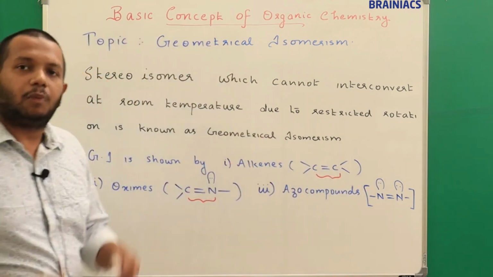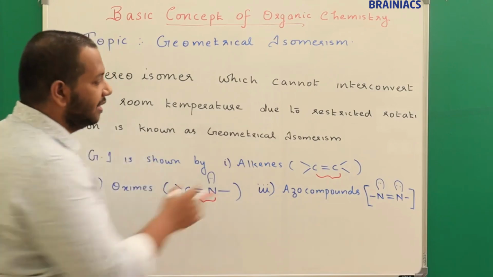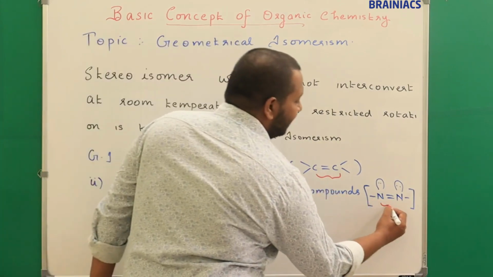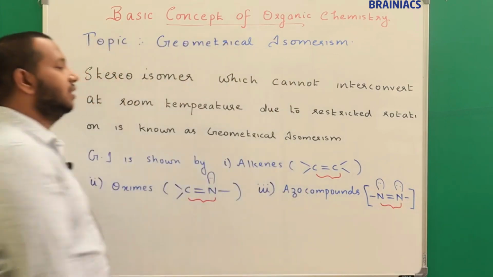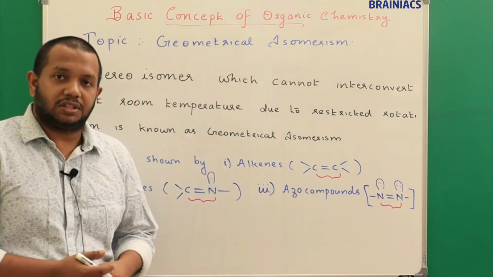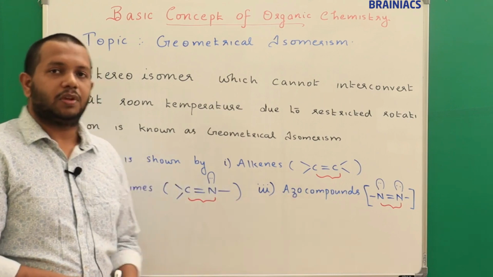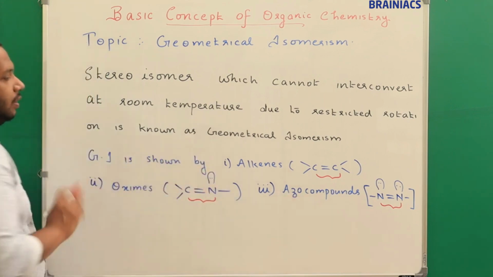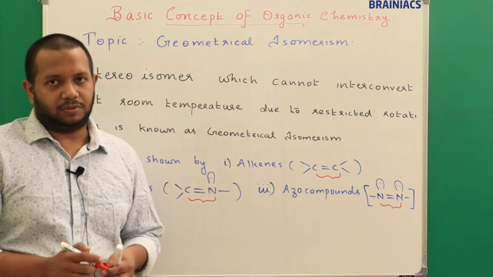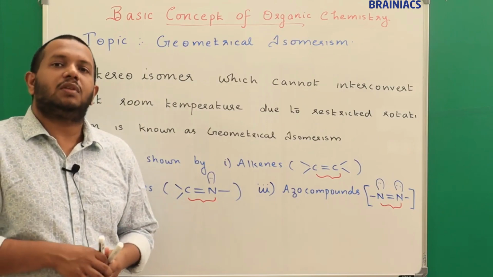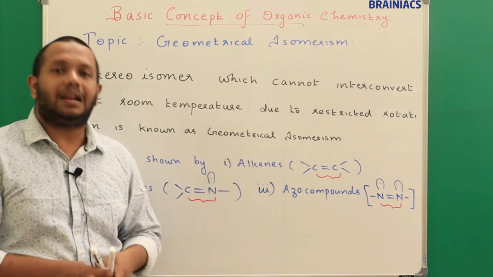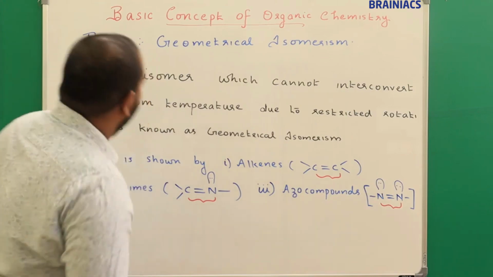The third class of compounds which exhibit geometrical isomerism is azo compounds. That is, a nitrogen-nitrogen double bond is present. Understood? So a nitrogen-nitrogen double bond is present in azo compounds. So these compounds will generally show geometrical isomerism. Now we will try to see the geometrical isomerism in alkenes in detail. So let's see that.